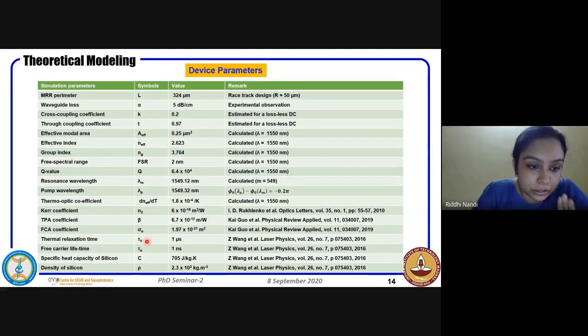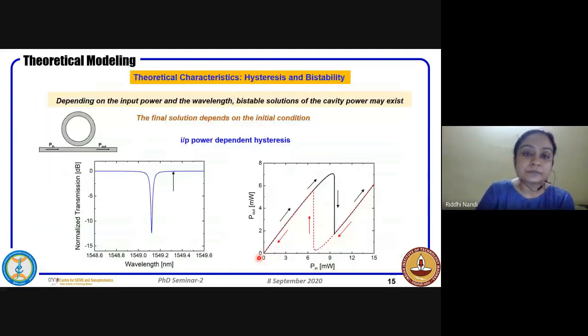The main thing I want all of you to remember is the thermal relaxation time, which we have used for our simulation, is 1 microsecond. And others are also either from literature or they are standard values. So we'll see where this 1 microsecond comes into picture later in our slides. So we went ahead to simulate and model our device to see the optical bistability.